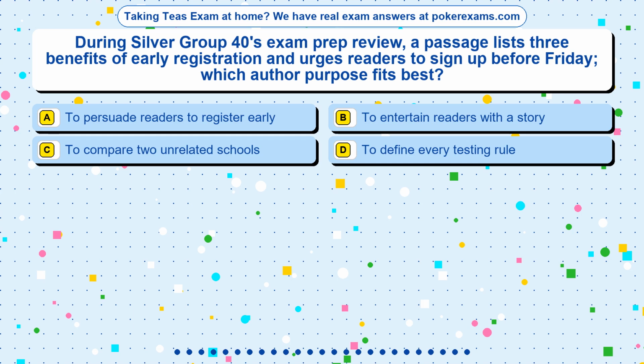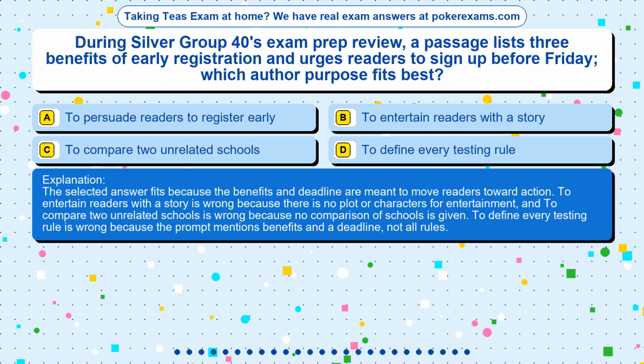The correct answer is option. The selected answer fits because the benefits and deadline are meant to move readers toward action. To entertain readers with a story is wrong because there is no plot or characters for entertainment, and to compare 2 unrelated schools is wrong because no comparison of schools is given. To define every testing rule is wrong because the prompt mentions benefits and a deadline, not all rules.